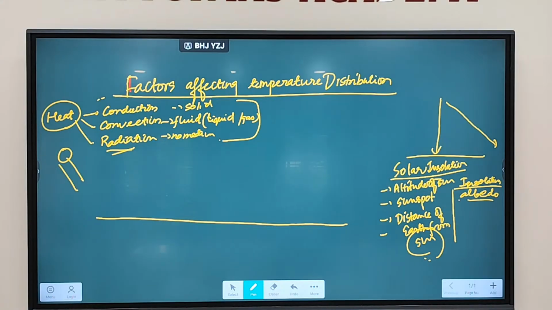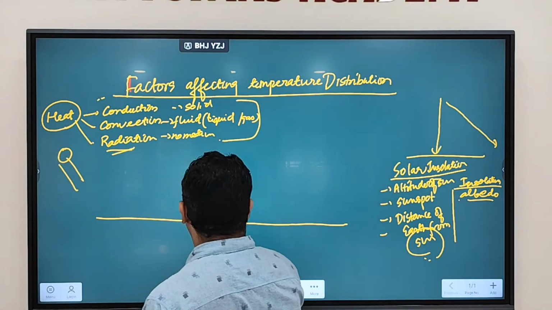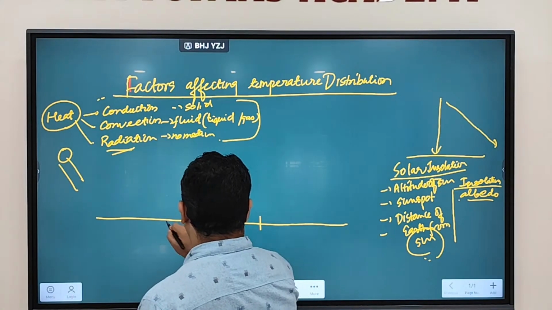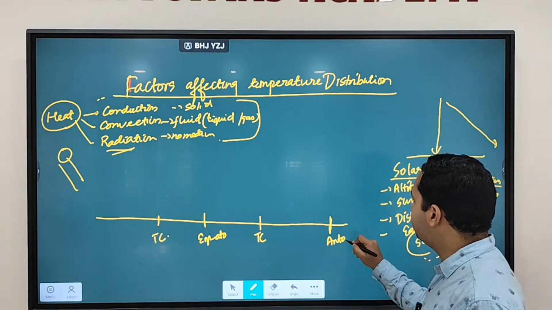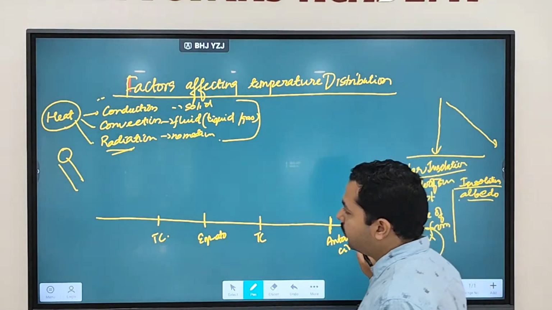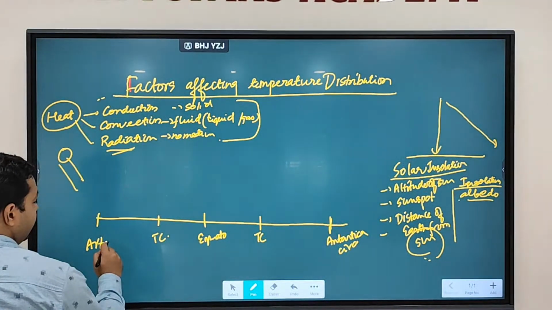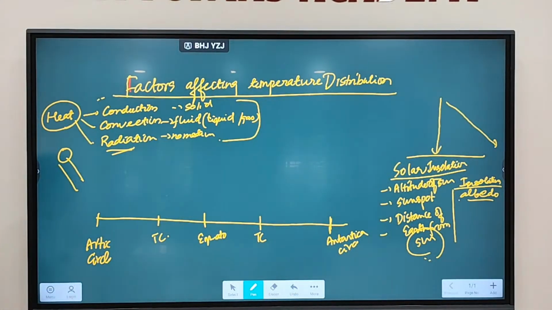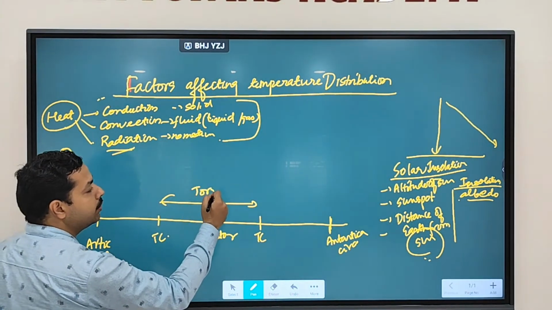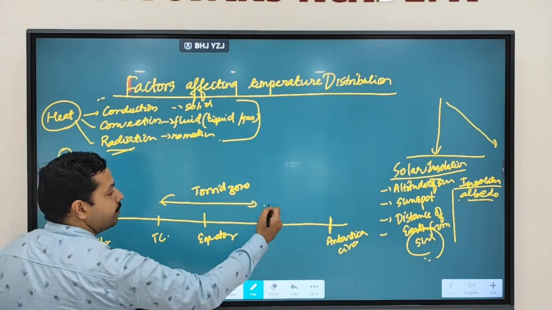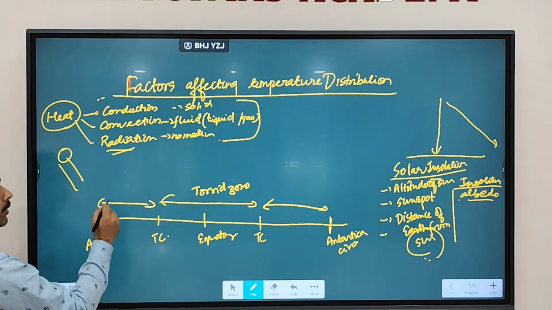Fine. So what are the factors which are affecting the temperature distribution on Earth's surface? As we discussed in the last class, we have three zones. This is the Equator. We have the Tropic of Cancer and Tropic of Capricorn. Then we have the Antarctic Circle, and we also have the Arctic Circle. We discussed that these are important latitudinal aspects of Earth. So you see this region between the Tropic of Cancer and Tropic of Capricorn, we call it which zone? Torrid zone. Yes. And between these regions, we call it which zone? Temperate zone.